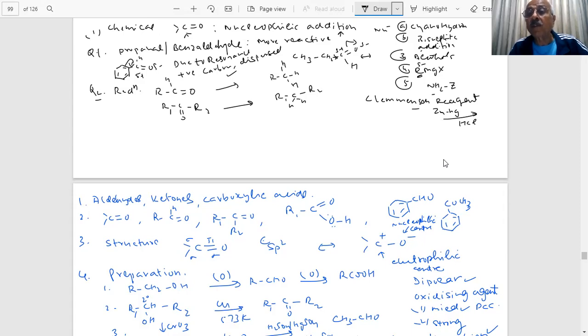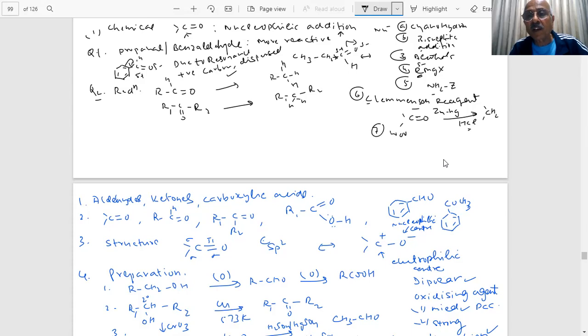Whenever you see Clemmensen, the combination is zinc, mercury, HCl, hydrochloric acid. C for Clemmensen comes with HCl, zinc, mercury. And another reduction process which is used is the Wolff-Kishner reduction. Wolff-Kishner.